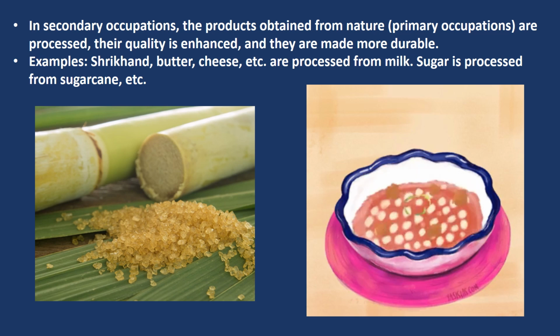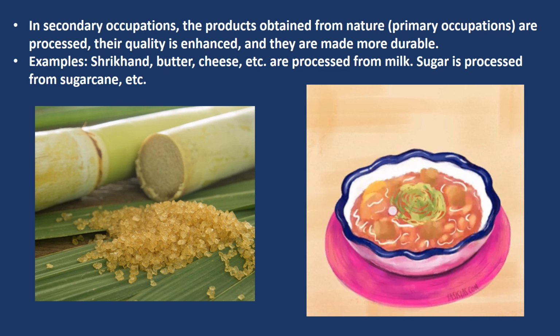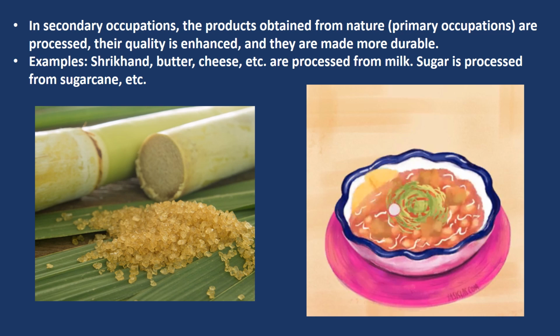Sugarcane is processed to get sugar. Some foods are also preserved by adding preservatives. Example, pickles, jams, etc.